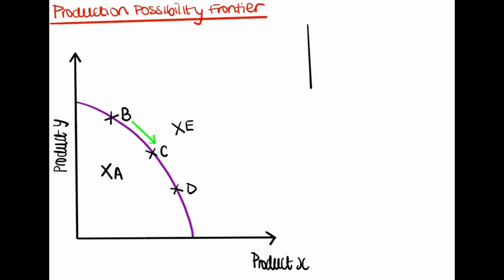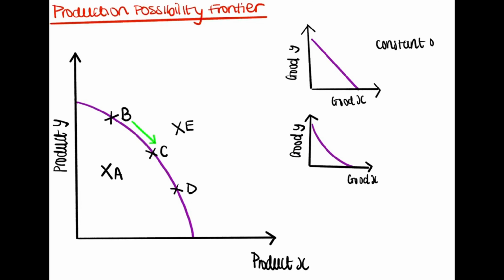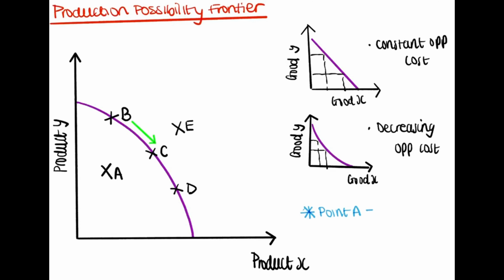The graph can also be shown by a straight line to show a constant opportunity cost. Each extra unit of product X produced means giving up the same amount of product Y. An inward bowed curve would show a decreasing opportunity cost. Looking at point A, there is an underutilization of resources. There is inefficiency, i.e. wastage.